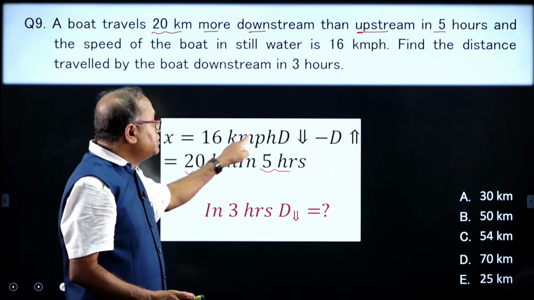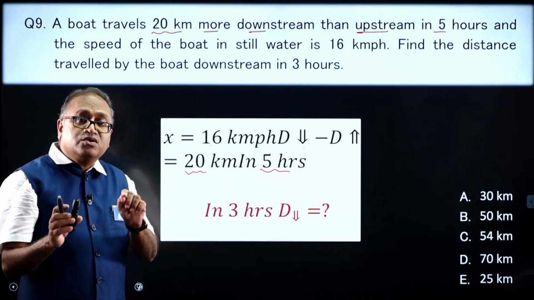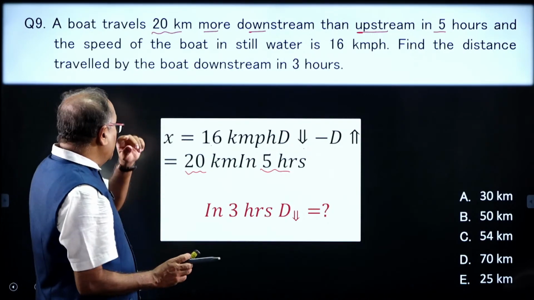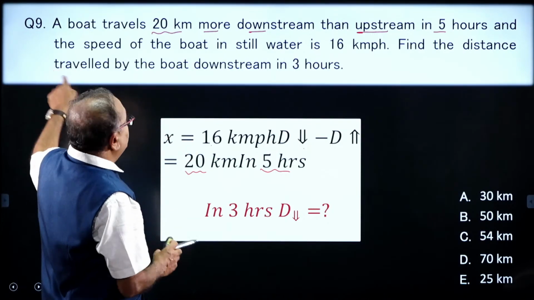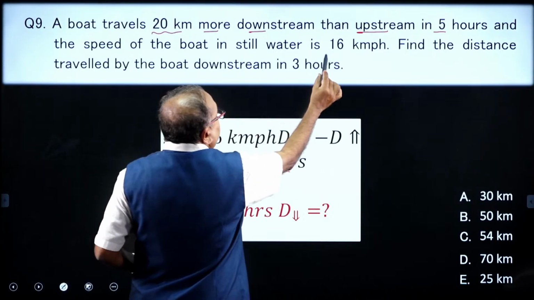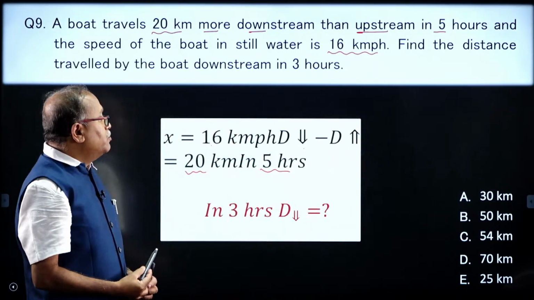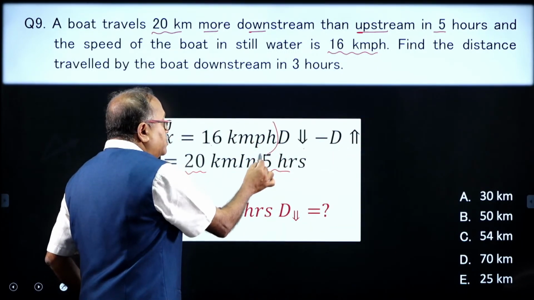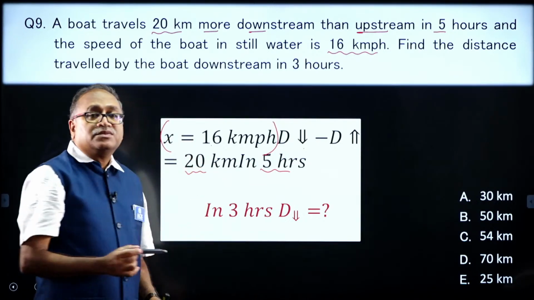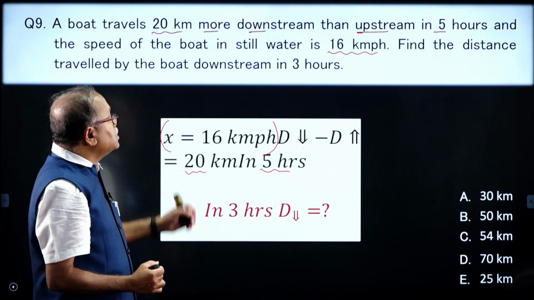So, the downstream distance minus upstream distance is equal to 20 kilometer. Why I wrote 16? Because here it is given that the boat in still water is 16 kilometer per hour. So, the x value is already given to us, the speed of boat x, that is 16 kilometer per hour.